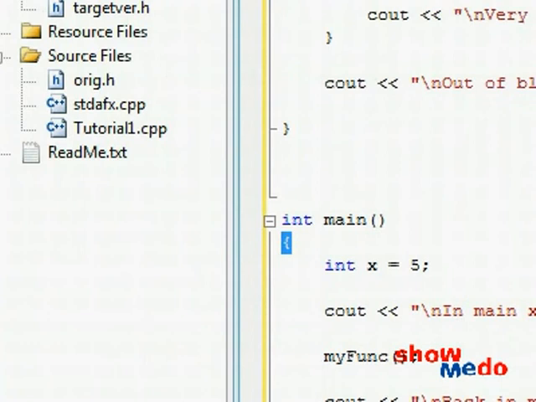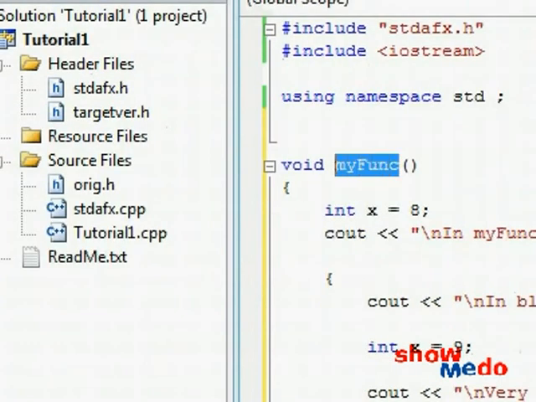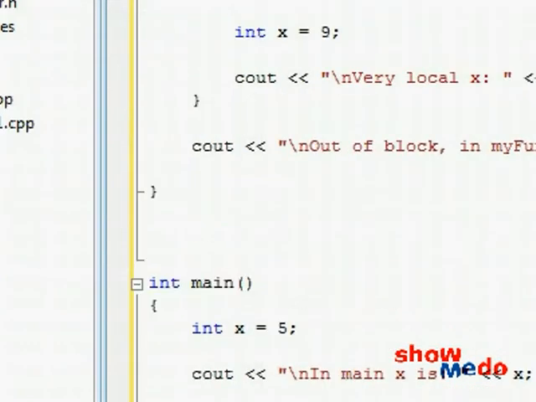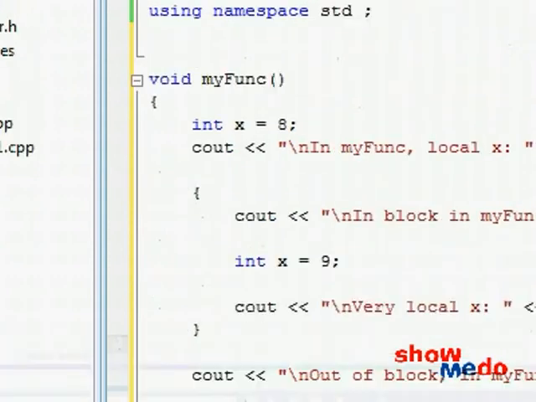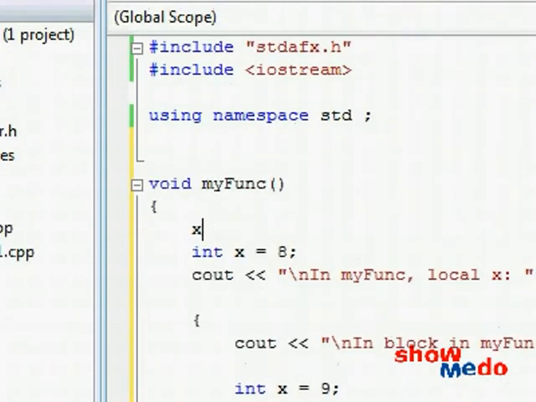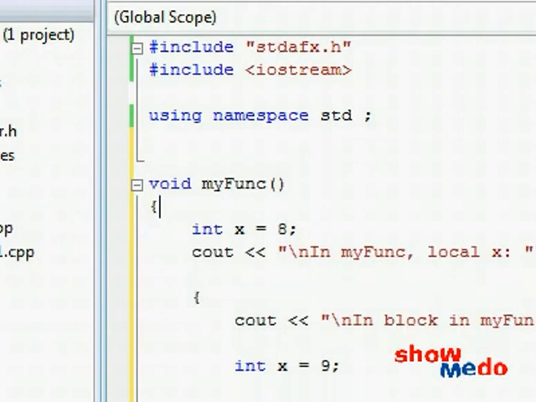So basically we teleported from this main world to a different myfunc world, and anything in the main world at this point is entirely irrelevant. It doesn't exist. If I start using some x variable, I'll get a compiler error because we don't know what this x over here is. We never declared it, we never created it. We have to create our own variables over here to be able to use them.